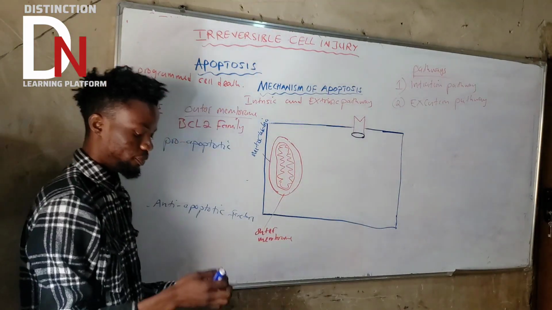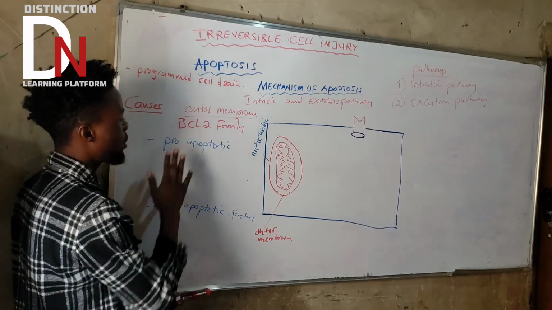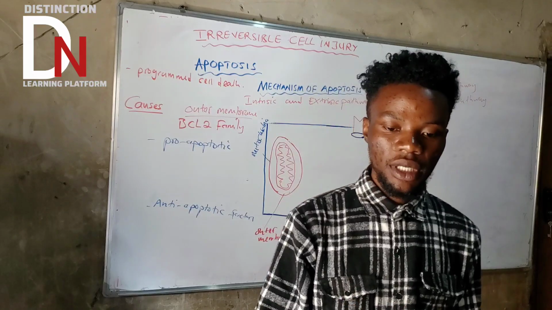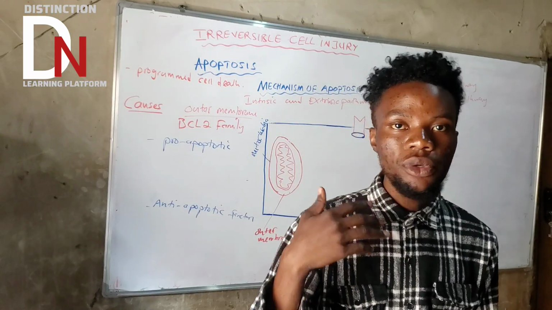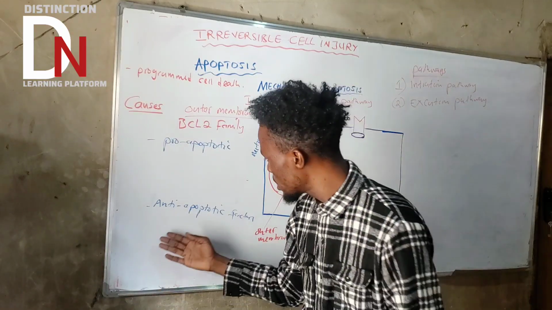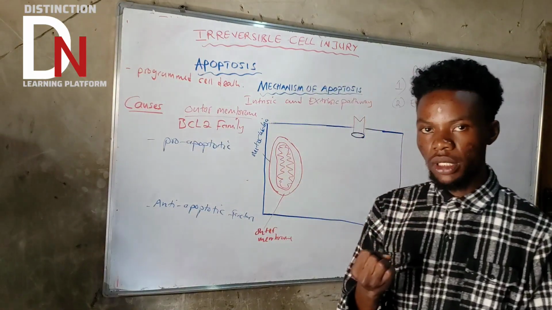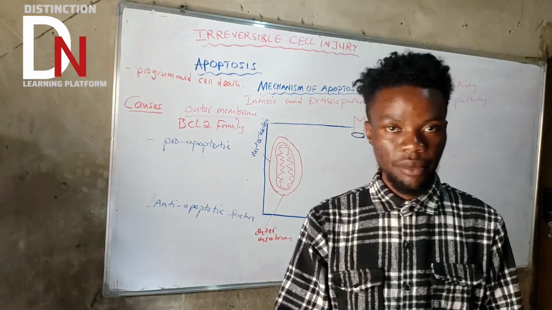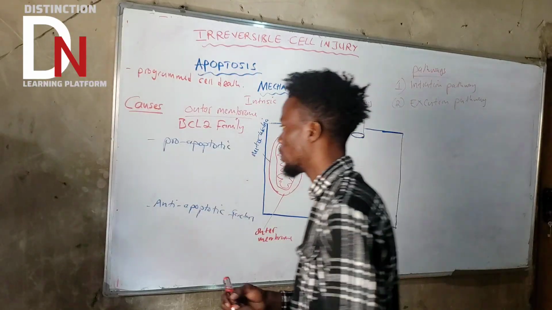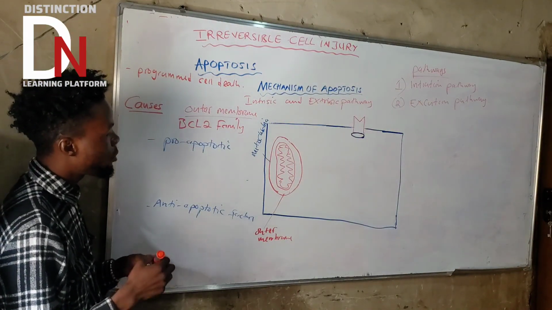So let's start with pro-apoptotic. What does it mean? Pro-apoptotic factors or proteins are the proteins that promote apoptosis. They like inducing apoptosis. And anti-apoptotic factors are the proteins that are going to inhibit apoptosis. Basically, they don't like initiating or starting apoptosis.